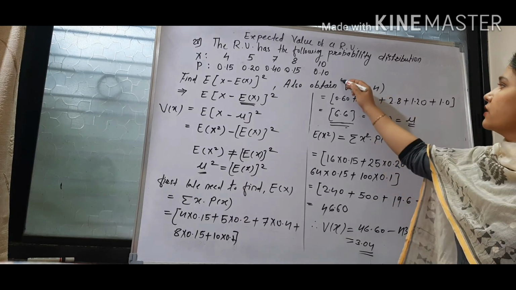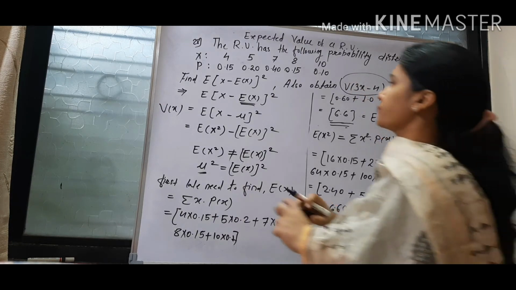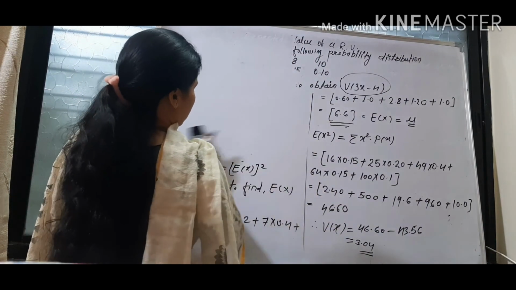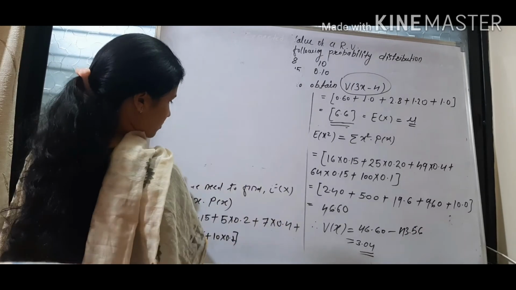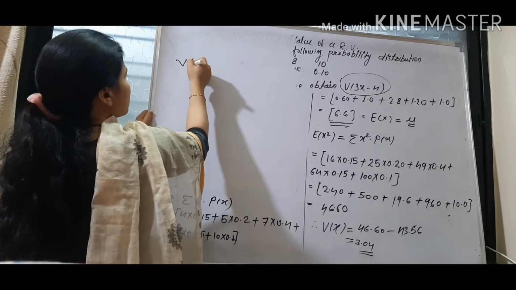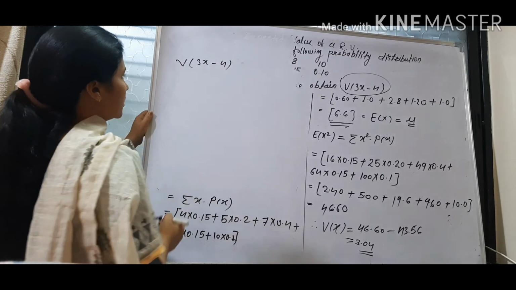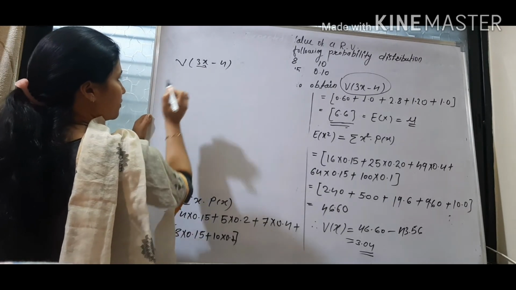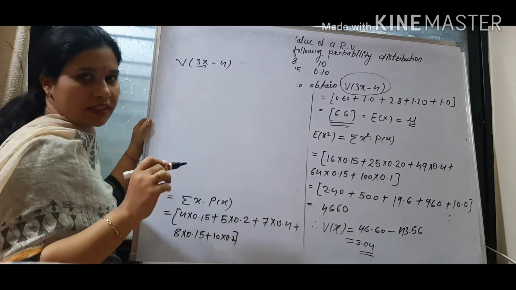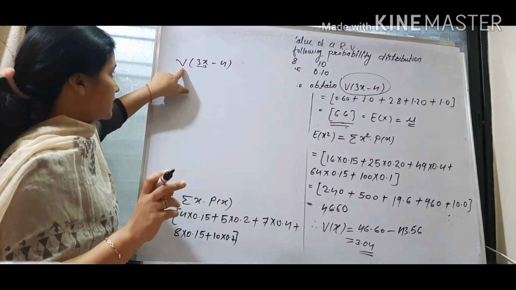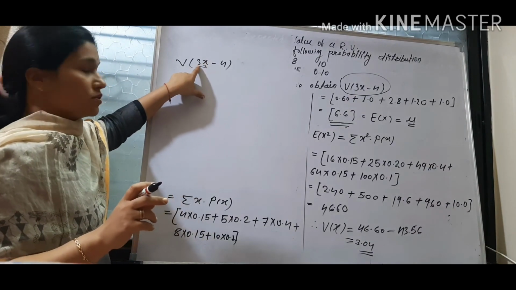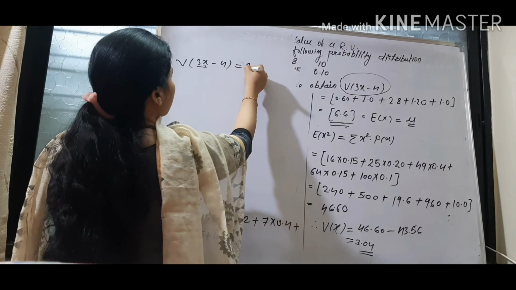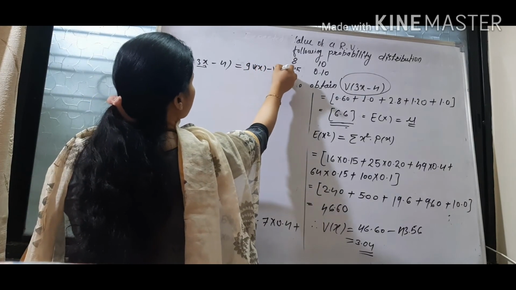3.04. Now next term, variance of 3x minus 4. So let's start here. Variance of 3x minus 4. Now see, whenever there is a constant with a multiplication of a variable, then the square of constant is taken when we are taking variance. जब हम variance ले रहे किसी term का और variable के साथ कोई constant है तो वो क्या हो जाएगा? Constant का square हो जाएगा. Means 3 square 9 variance of x minus variance of 4.